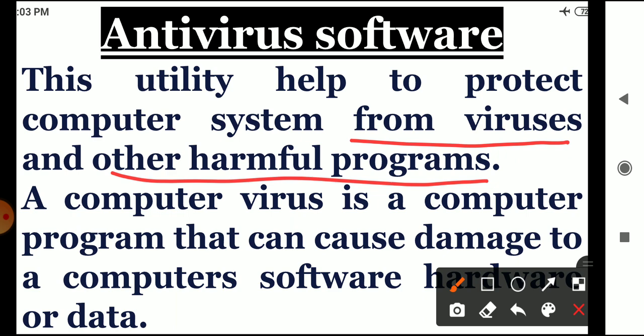The virus has the ability, children, to destroy the computer system. The virus has a characteristic that it replicates itself, and it can cause damage to our data, or it can delete our important data. So for the removal of viruses, we need antivirus software in our computer system.